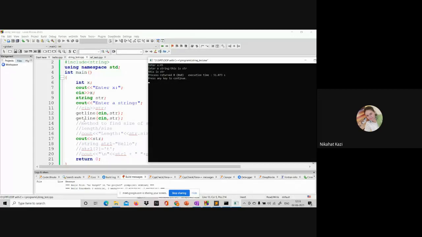Even in case of C, we could not avoid the problem, right? We had to put a space before %c. So you have to use this.